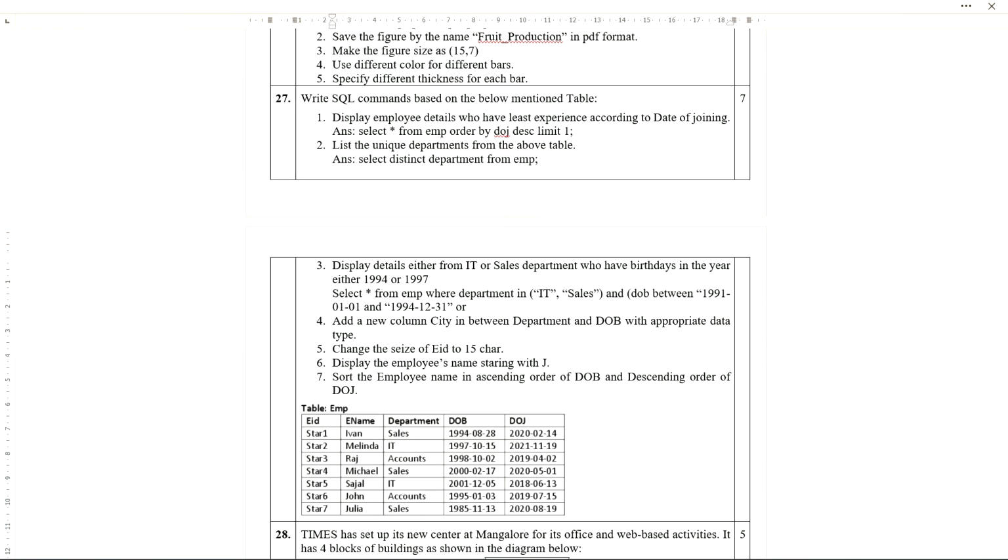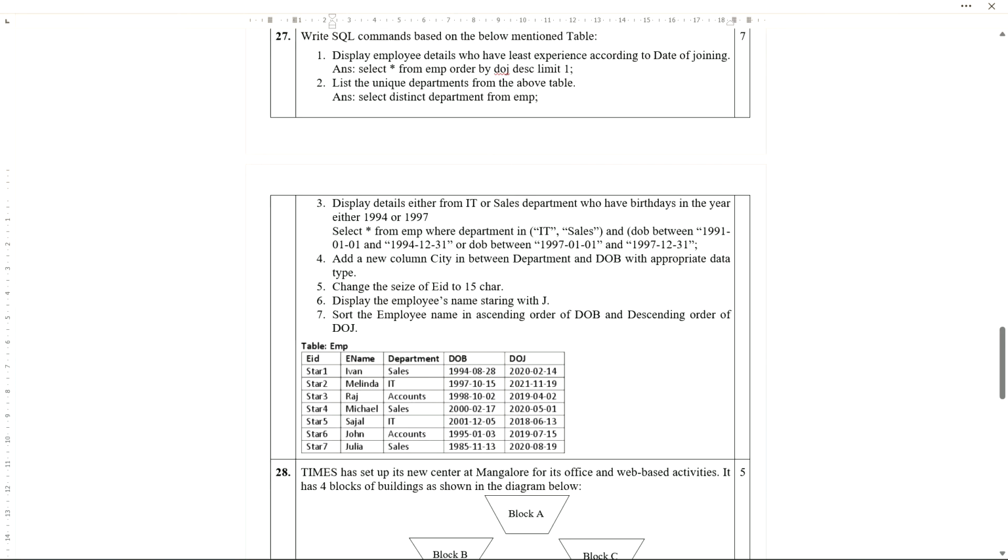DOB between, this is the easier one, 1997 0101 and again 1997 12/31. Okay. Then semicolon. We know that in MySQL, each and every statement ends with a semicolon.